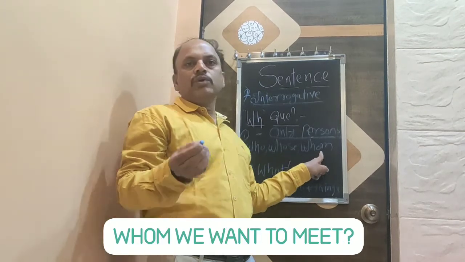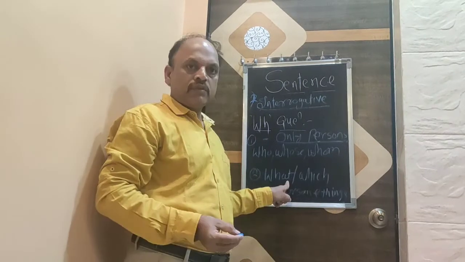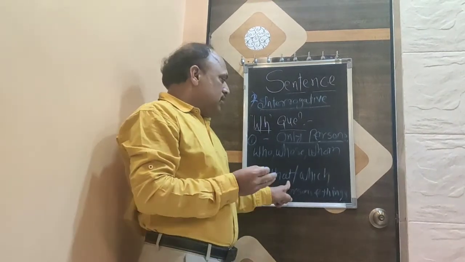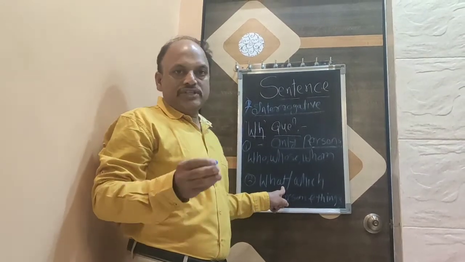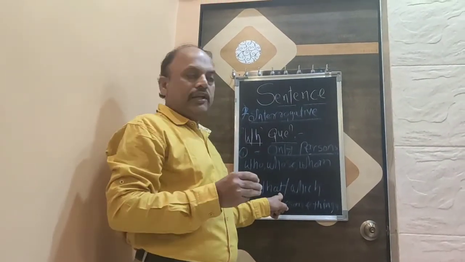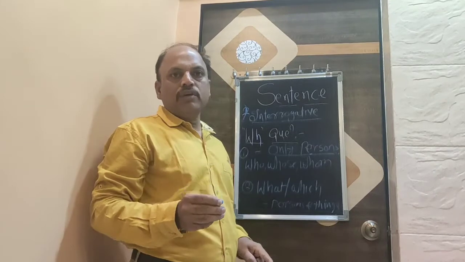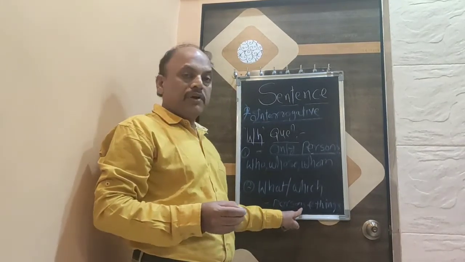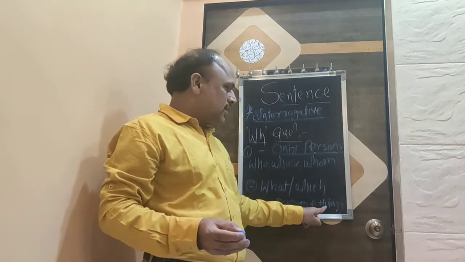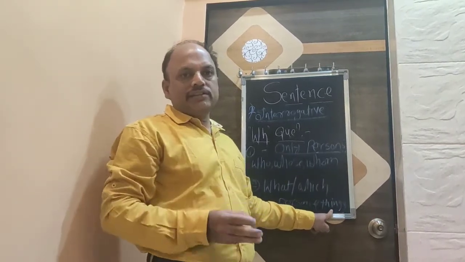Whom do we want to meet? While the pronouns what and which will help us to form WH questions for persons as well as for things.